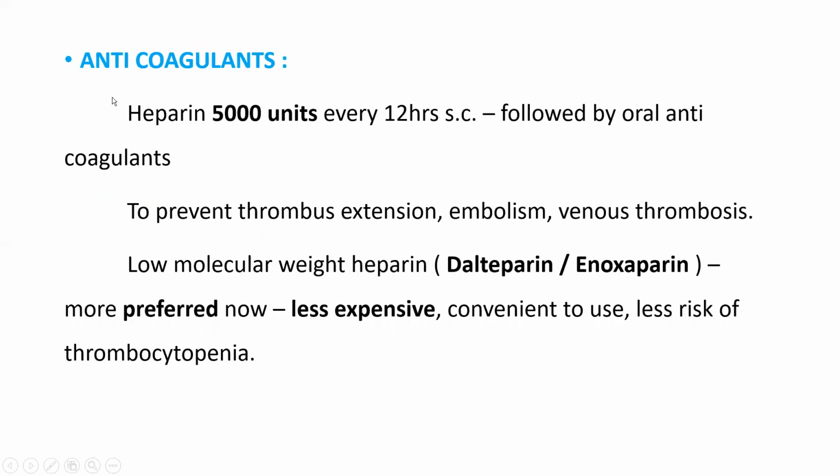Then anticoagulants, because the patient again may get myocardial infarction or clot. To prevent that, we have to give heparin 5000 units every 12 hours subcutaneously, followed by oral anticoagulants. And to prevent thrombus extension, embolism, and venous thrombosis, we also give anticoagulants. Then low molecular weight heparins are nowadays available, dalteparin and enoxaparin. They are preferred now because they are less expensive and convenient to use also. Then there is less risk of thrombocytopenia.